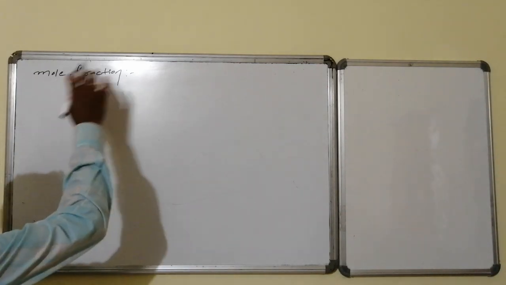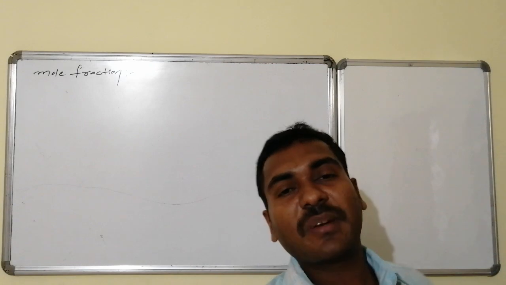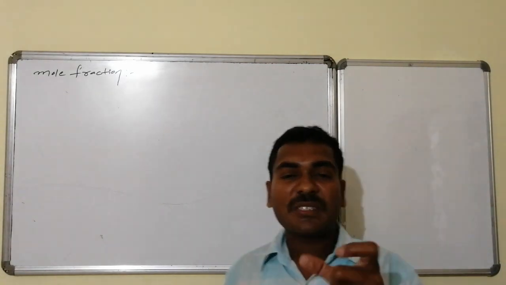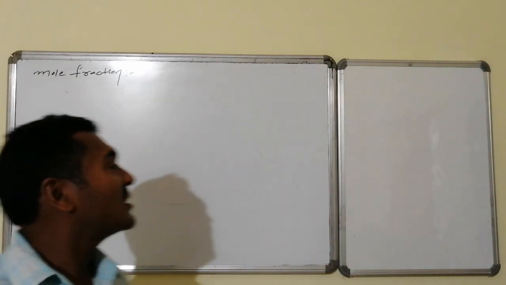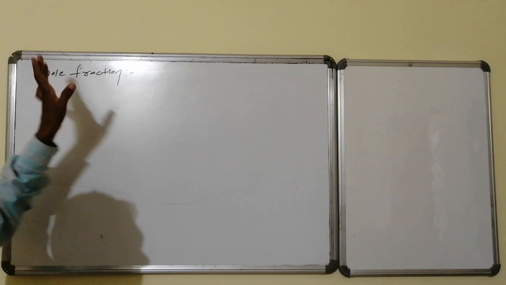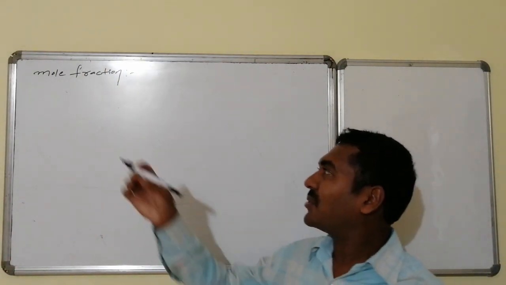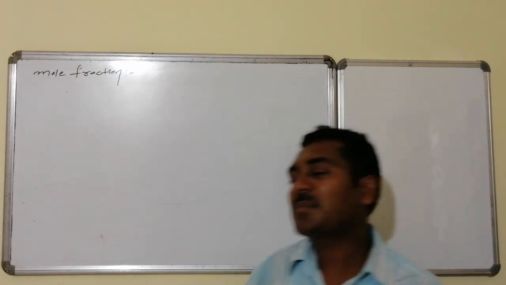There is another important primary concentration unit, that is fraction based. Fraction implies taking the total quantity as one unit. Out of that unit, how much quantity of one component is there is known as fraction. This is related to the mole fraction. Before going to the mole fraction, we will individually discuss what is meant by fraction and what is meant by mole.